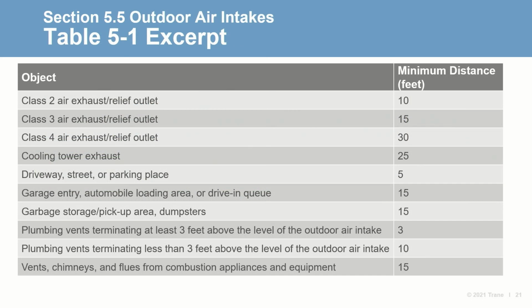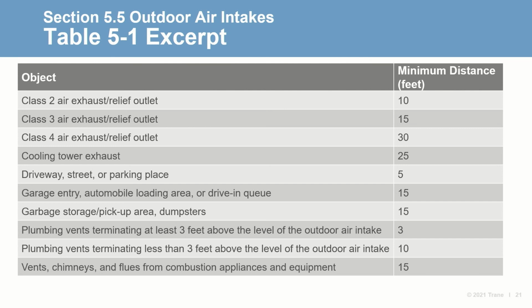This is an excerpt of the table. Here you can see the potential contaminant source in the first column and the minimum separation distance between source and outdoor air intake. The standard provides an air classification system in Section 5.18.